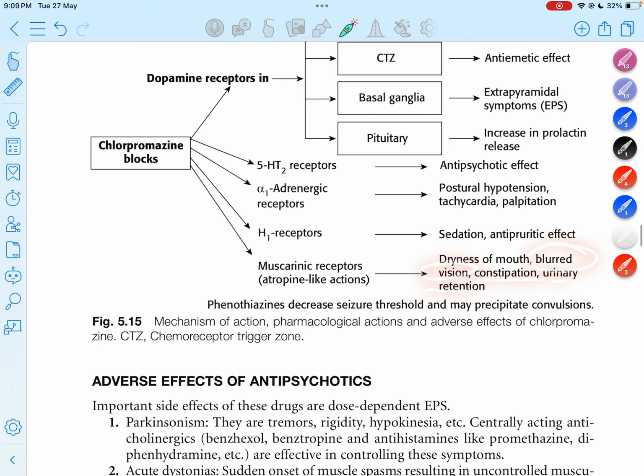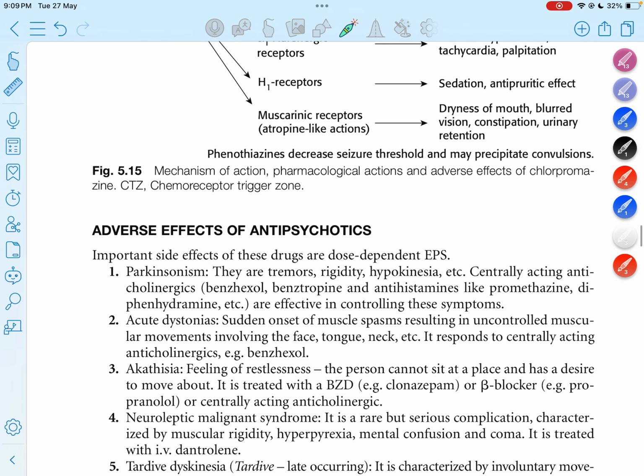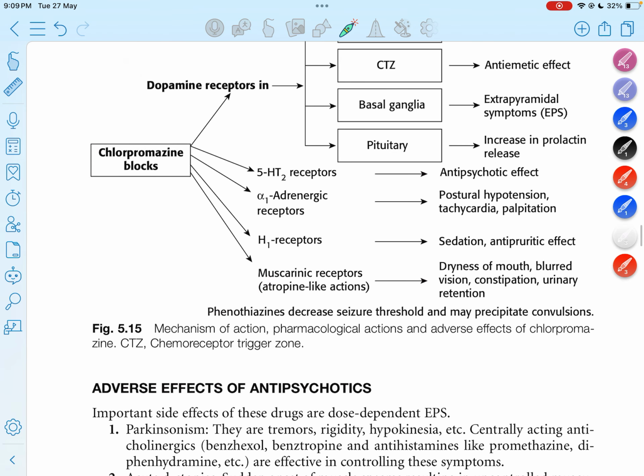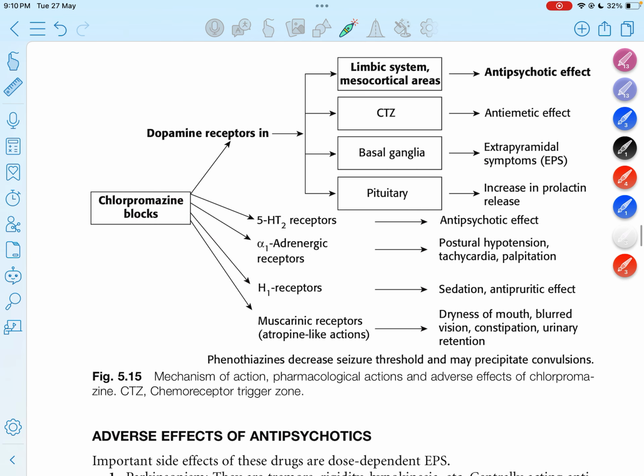Phenothiazines also decrease the seizure threshold and may precipitate convulsions. So this is the mechanism of action, how chlorpromazine or phenothiazine blocks and produces this type of action.